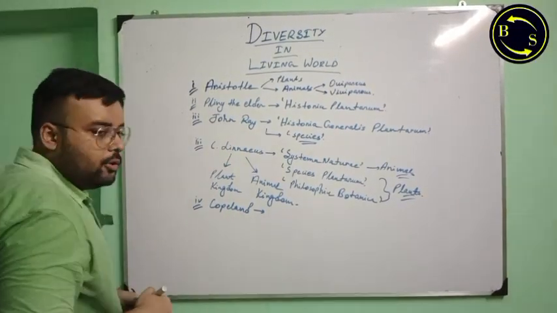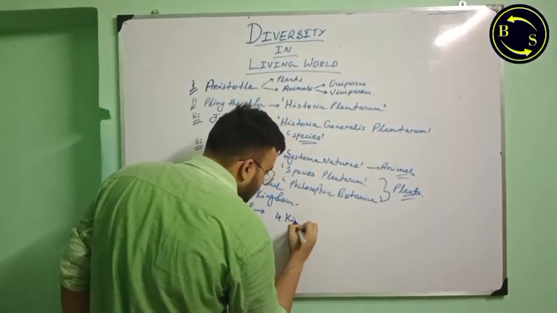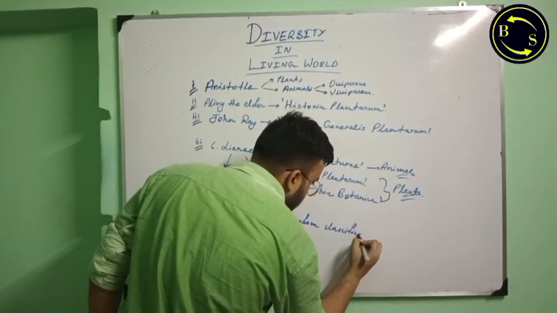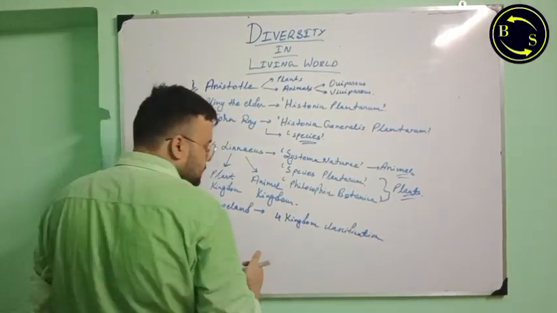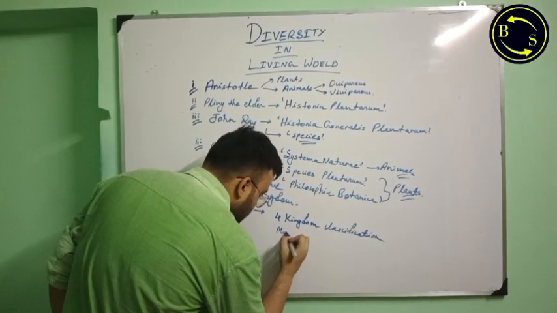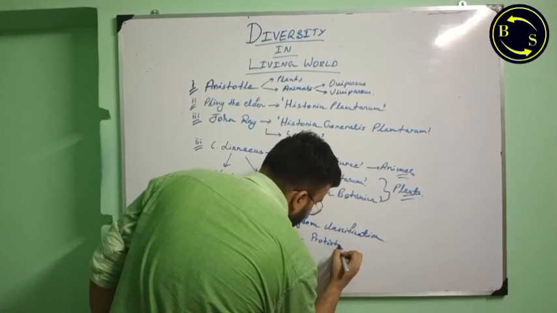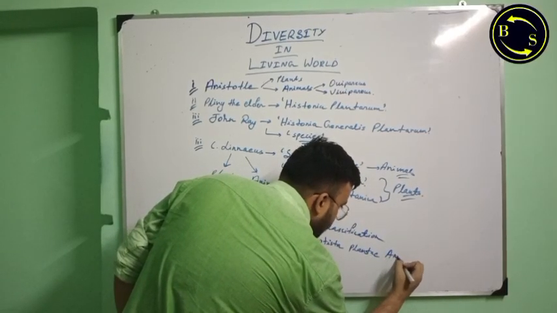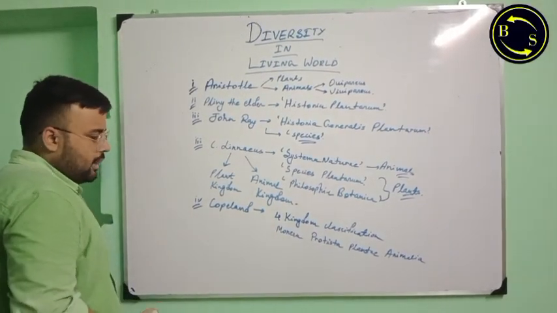He introduced two other kingdoms. He not only included the plants and animals, he included kingdom Monera, kingdom Protista, kingdom Plantae, and kingdom Animalia. This is the four kingdom classification of Copeland.